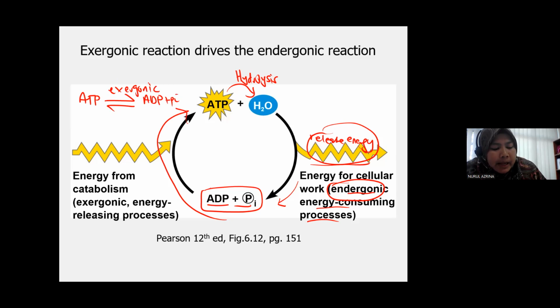Okay, and at the same time, the energy released from the exergonic reaction hydrolysis of ATP can be used to form ATP semula via process of endergonic reaction, which absorbs energy. Okay, itu dia. Alright.